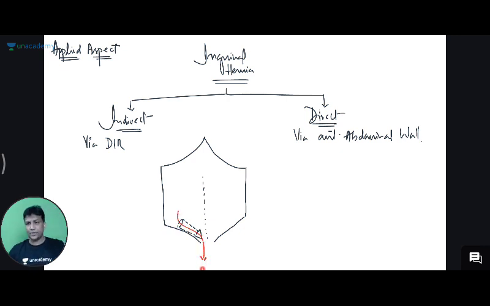Are you getting a point here? If that herniation is occurring from the deep inguinal ring and is going to come out via the superficial inguinal ring, that herniation is said to be the indirect inguinal hernia, sir. Indirect inguinal hernia. Very simple. ये तो बड़ा आसान है sir. It's very easy. Done. Now what about the direct, sir?